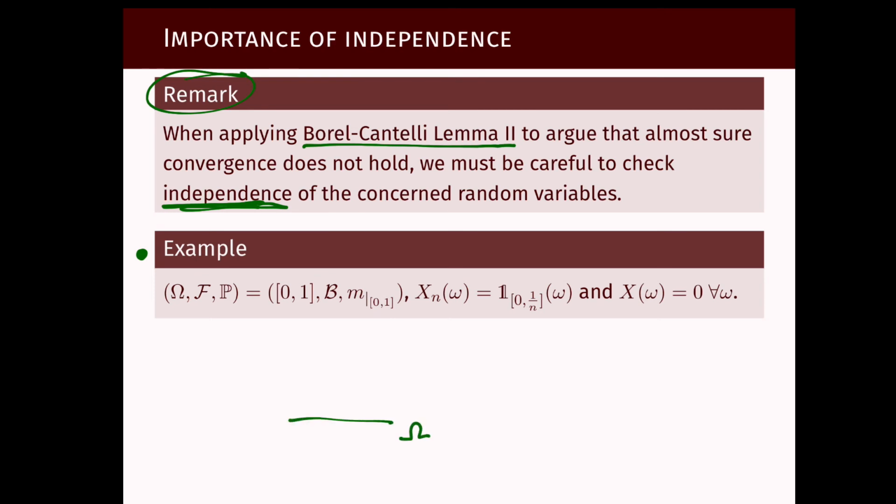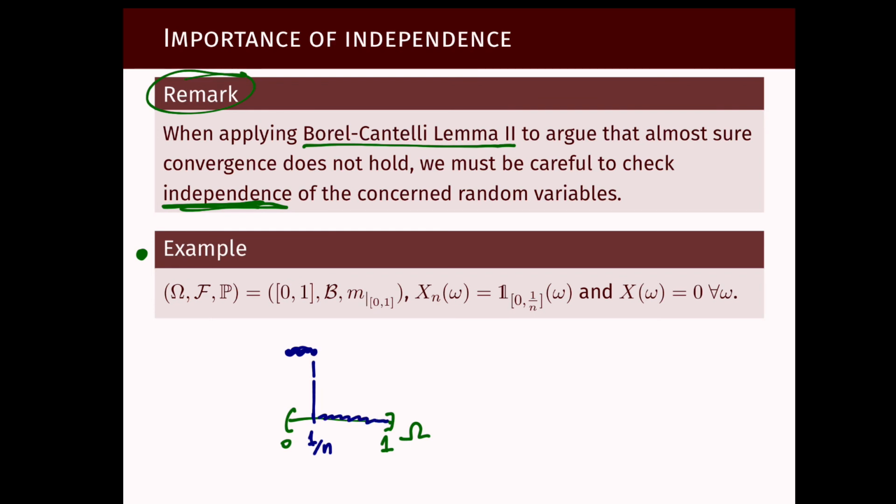Here's my space omega, just the interval from 0 to 1. And I'm taking my random variable Xn to be 1 on this set and 0 on this set.